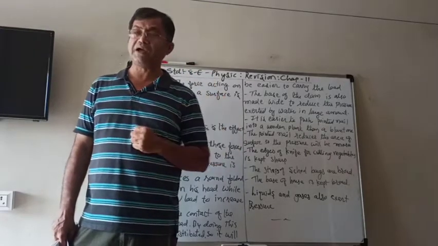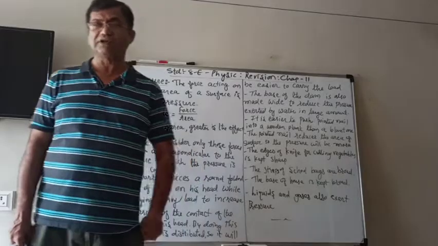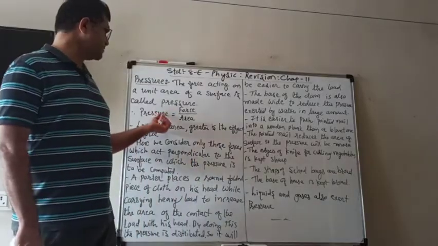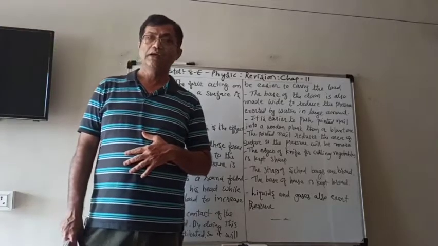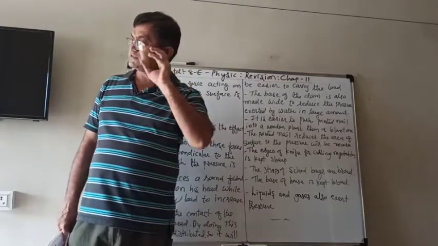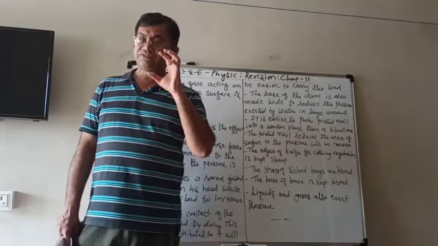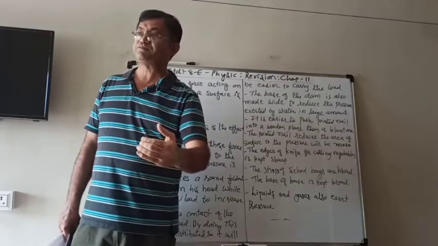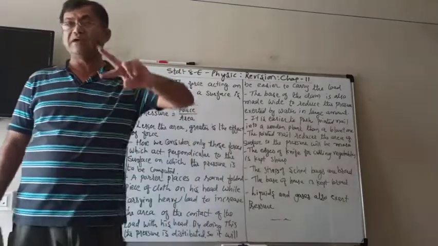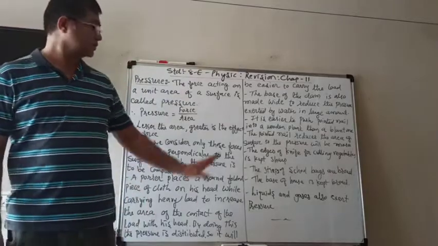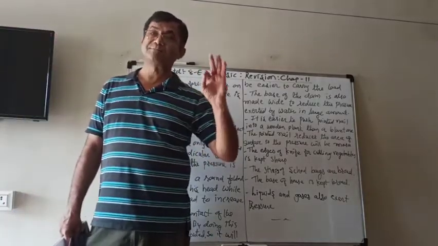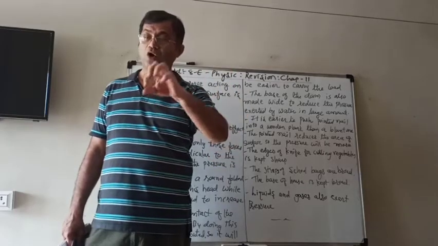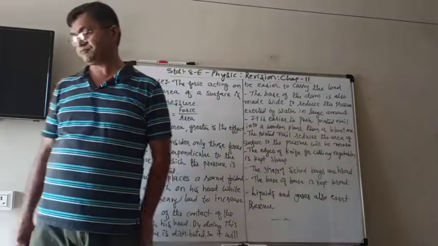There is a formula to find the pressure also, that pressure is equal to force divided by area. Means we have to measure the force and the area on which we are applying the force, and we get the ratio, and that answer is known as the pressure exerted on that particular object.